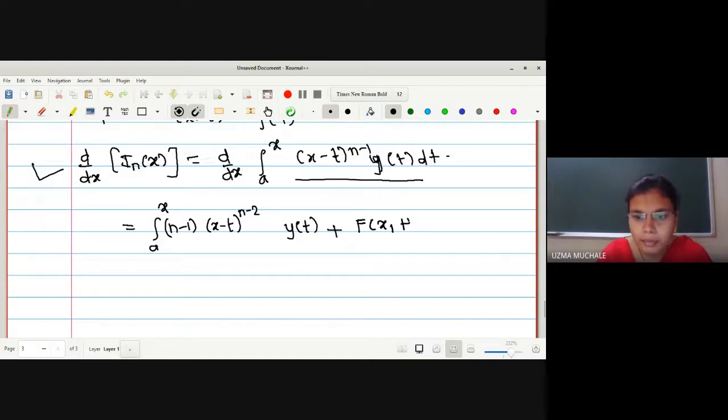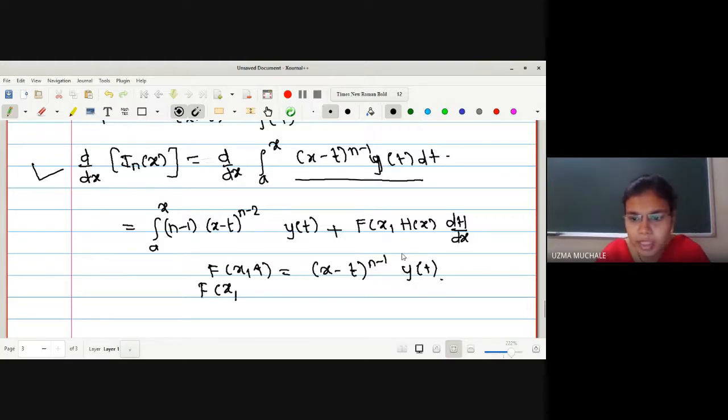x, the upper limit h of x, and here we have to find dh by dx. What is h in this case? The upper limit is x. Let me write it down here, it will be easy for you. f of x, t is equal to, what is f of x, t? We have (x minus t) raised to n minus 1 into y of t. Now what is our aim? To find f of x, x. Wherever we have t in the function f, we have to put it as x. It will be (x minus x) raised to n minus 1.